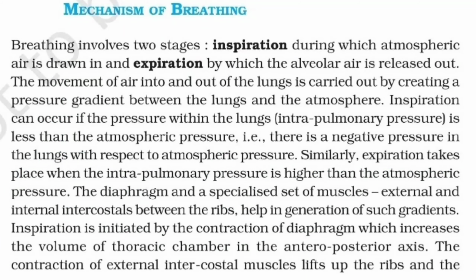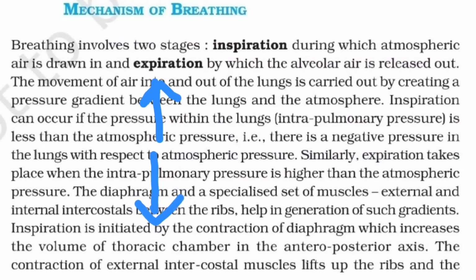Whenever the diaphragm contracts, it increases the volume of the thoracic chamber in the anterior-posterior axis.